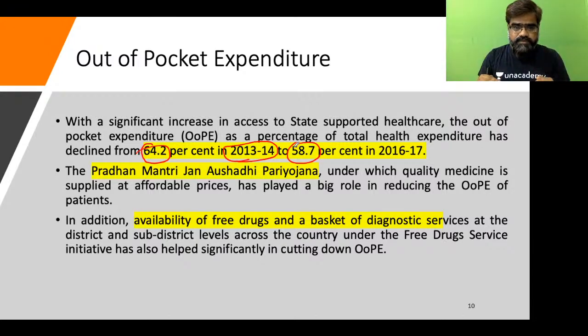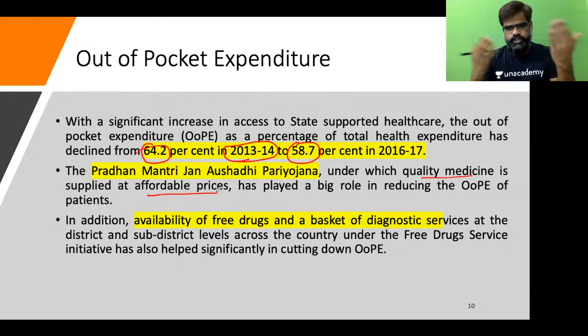How has it come down? In addition to the already running programs, we had the Pradhan Mantri Jan Aushadhi Pariyojana, where quality medicines were supplied at an affordable price. So when quality medicines were provided at an affordable price, out-of-pocket expenditure went down.